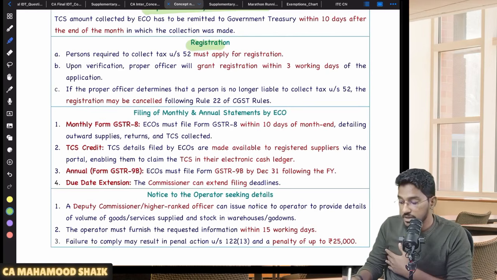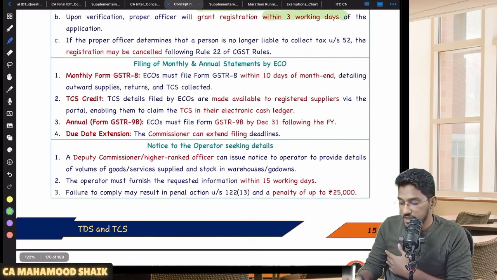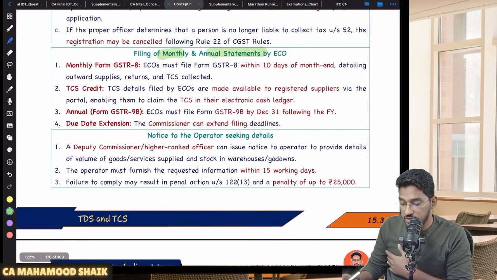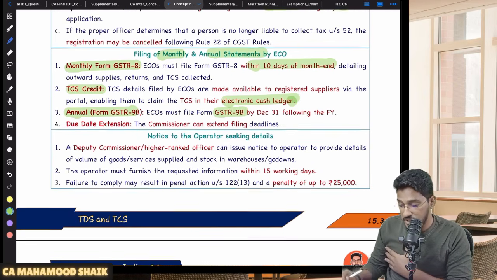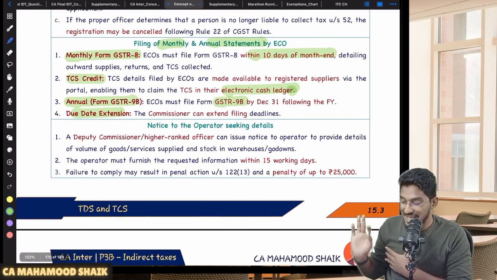Even this e-commerce operator is required to undergo compulsory registration, and they will be granted registration within 3 working days. As for the returns required to be filed by the ECO, they are required to file one monthly return, GSTR 8, by the 10th of the succeeding month, and that TCS credit will be made available to the supplier in his electronic cash ledger. And these e-commerce operators are also required to file one annual return in GSTR 9B. These due dates can be extended.